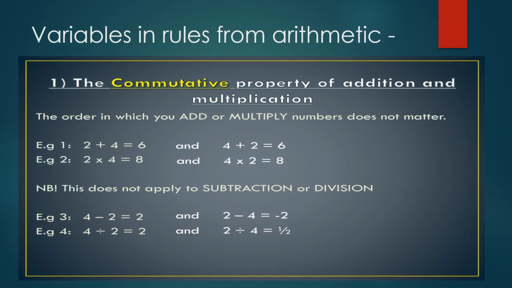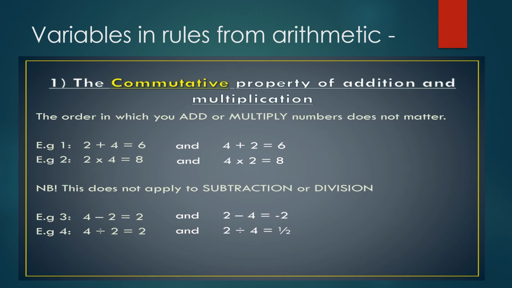Now let's see how we have used the variables in rules of arithmetic. If you remember the whole number chapter, we came across a few properties of addition and multiplication. If you remember the commutative property, associative property, then distributive property, where the generalized rule is represented with alphabets. Suppose 2 plus 4 is equal to 6 and 4 plus 2 is also equal to 6.